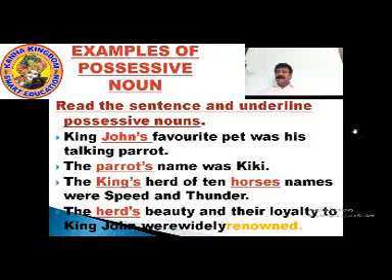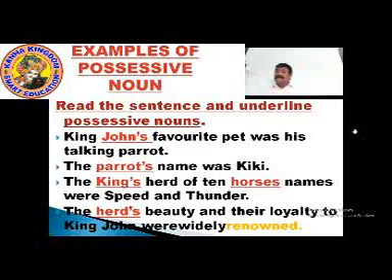The king's herd. It shows the position. The king's 10 horses. Names were Speed and Thunder. The king's herd, king's is the possessive noun, and 10 horses.